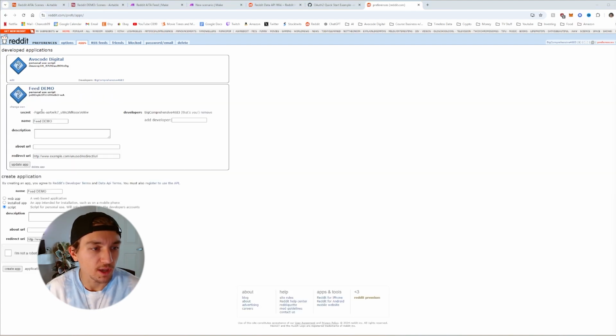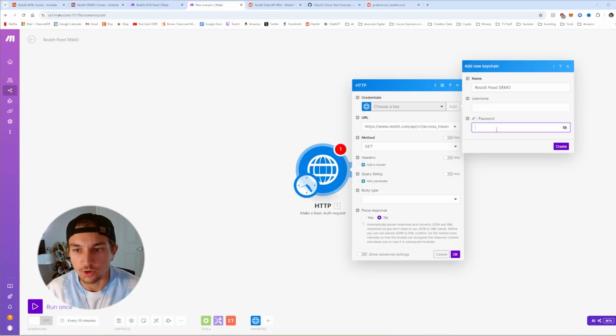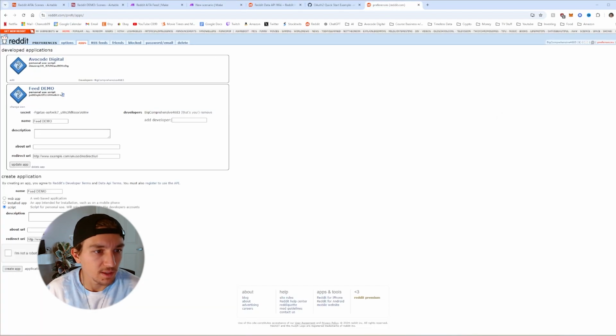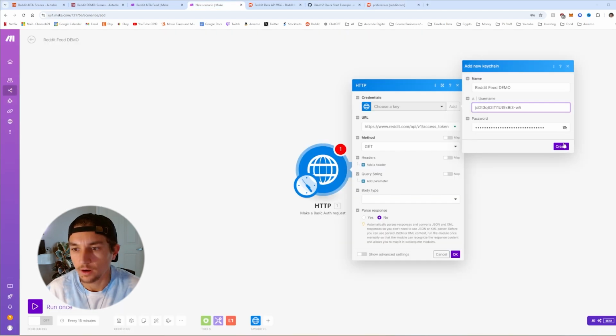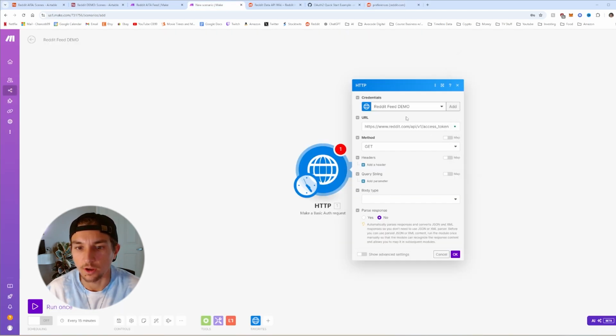Okay, so once you create the app, it will give you this secret. What you're going to do is take this secret, copy it, go back to that new scenario, and paste that into the password. Now to find the username, it's this little line right here. So you're going to copy that, add it right there, hit create, and there you go.